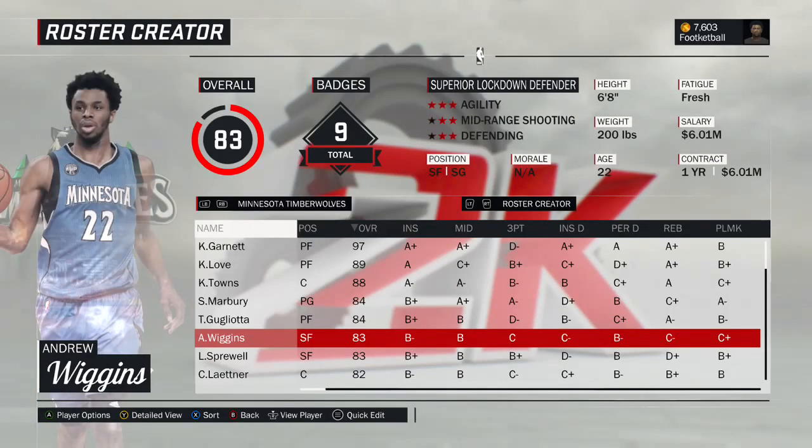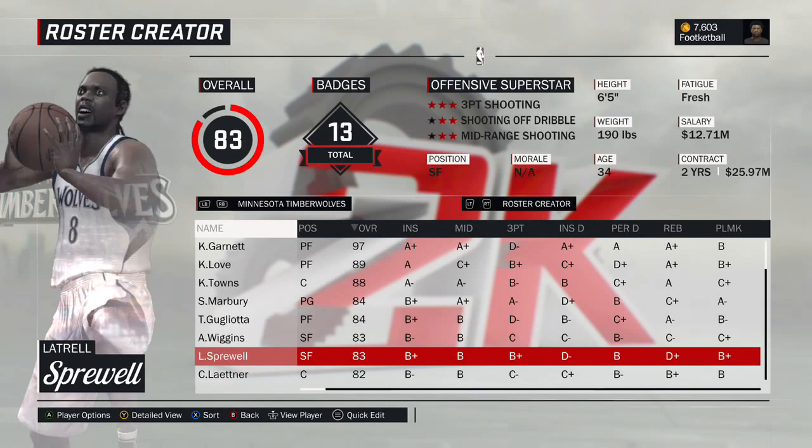Andrew Wiggins, current version of Andrew Wiggins. Latrell Sprewell, 2004 version. Easily could have been on the Knicks. He had better seasons with the Knicks for sure. Better seasons with the Warriors as well.